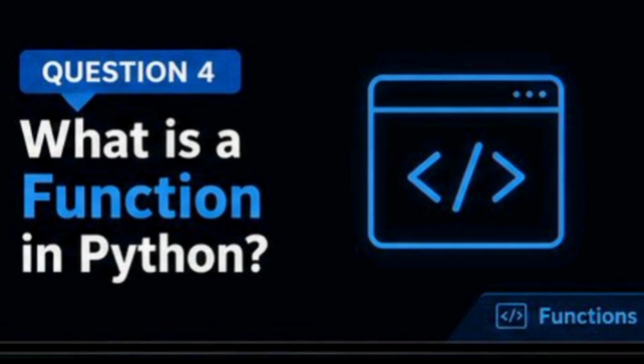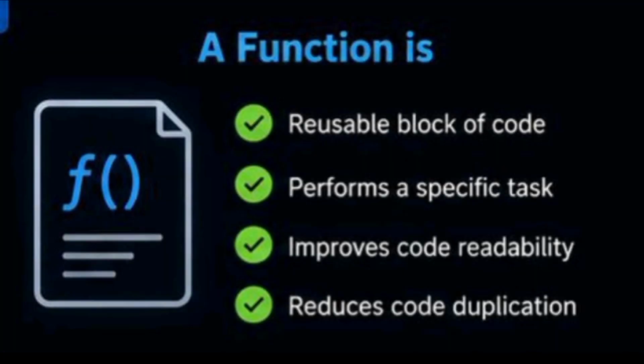So our first question is, what is a function in Python? A function is a reusable block of code that performs a specific task. Instead of writing the same code multiple times, we write it once inside a function and call it whenever we need it. Functions improve code's readability, reduce duplication, and make programs easier to maintain. They are one of the most important concepts in Python and are widely used in real-world applications.